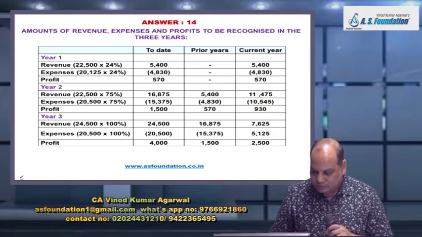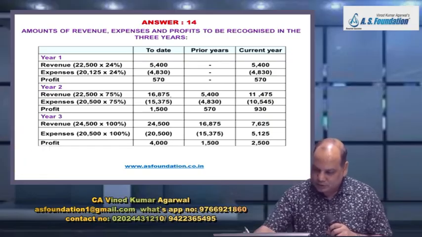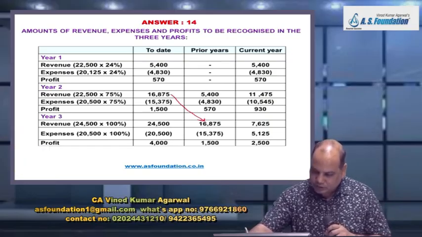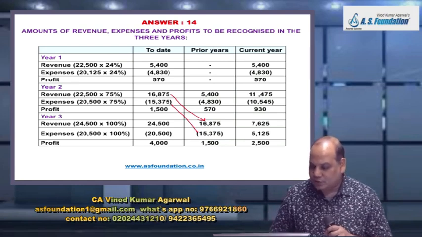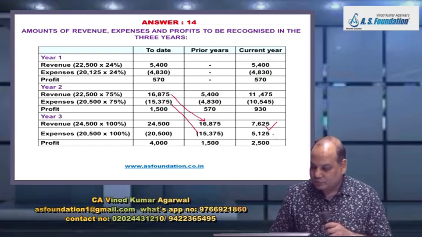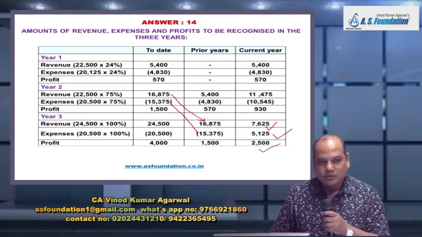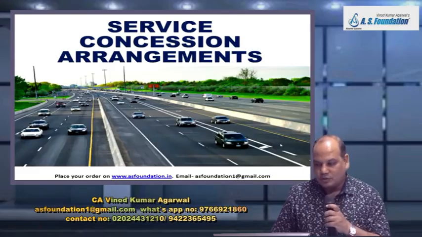Out of that, till previous year, we have recognized revenue of 16,875, cost 15,375. So balancing figure we will recognize in this year as revenue and cost, and therefore profit for this year 2,500.